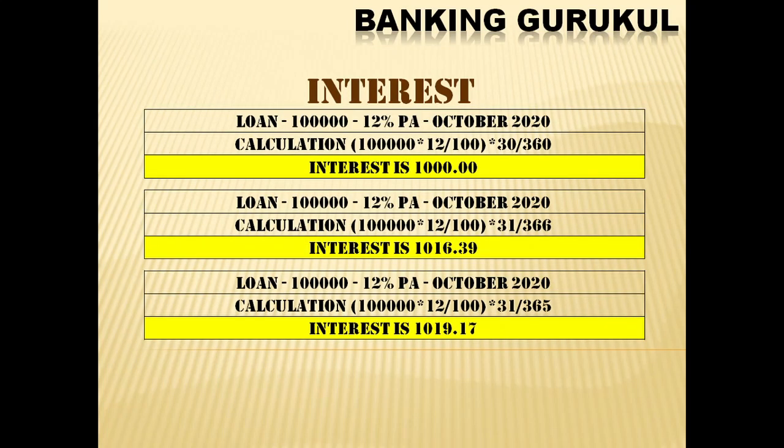If you compare all three methods, standard by standard, actual by actual, actual by standard: standard by standard is a benefit for the customer, while actual by actual or actual by standard is a benefit for the bank, because interest will be calculated more.